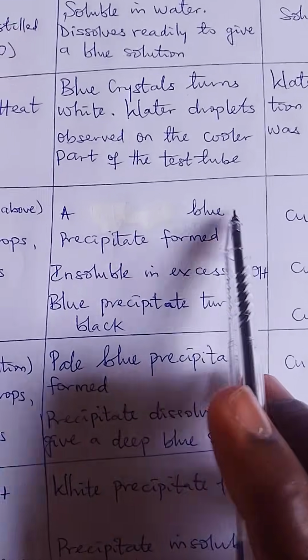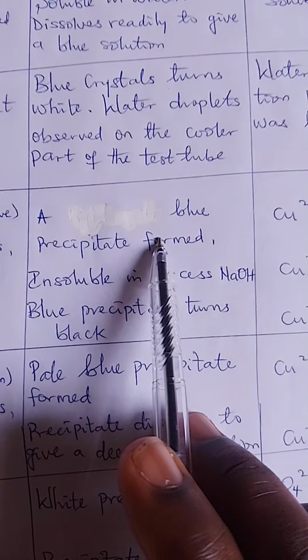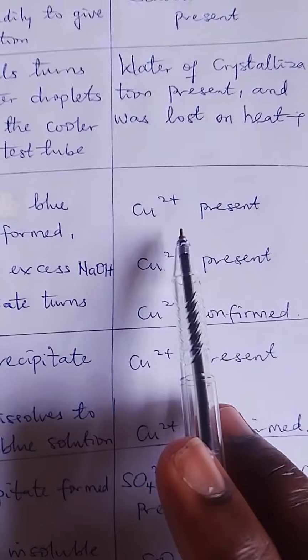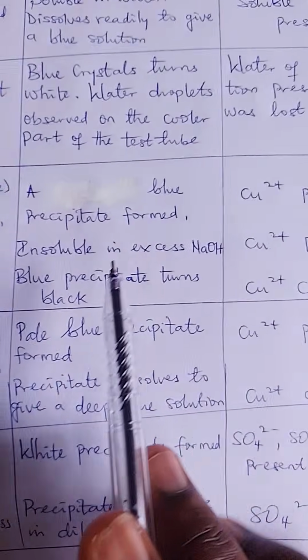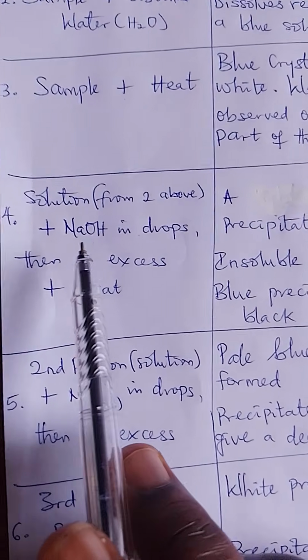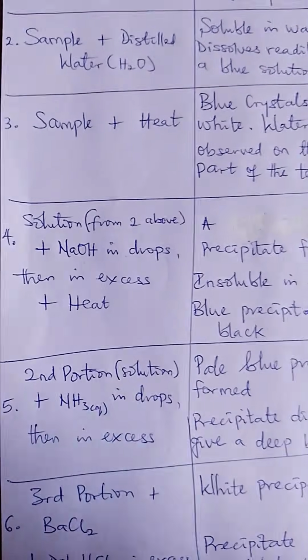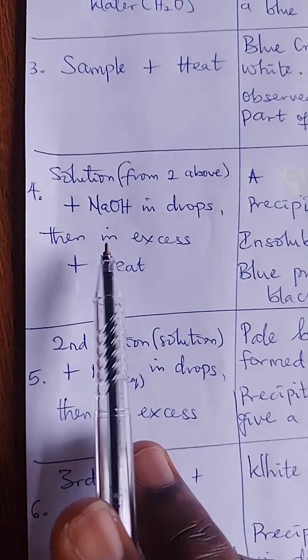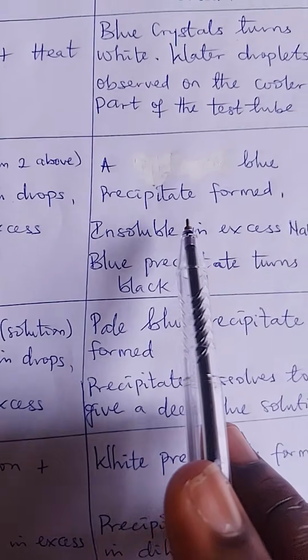You are going to observe a blue precipitate formed. And what does that mean? It means copper 2 plus present. And they will say, then in SS. Make sure you don't write them together in the same line, so that your reporting will fetch you good marks. So you come to the next line and say, then in SS.